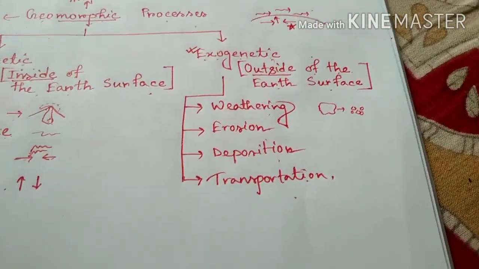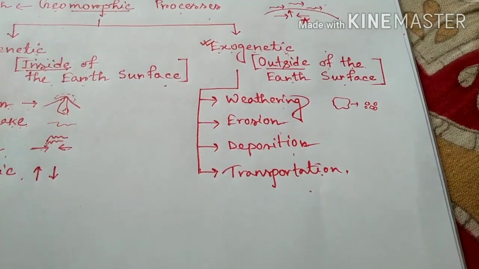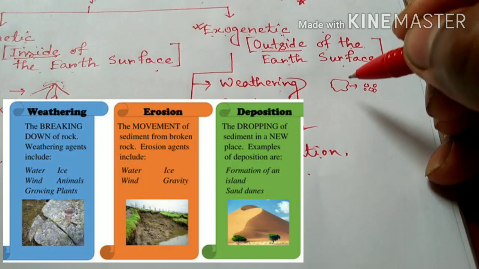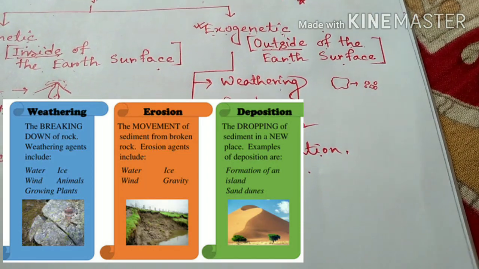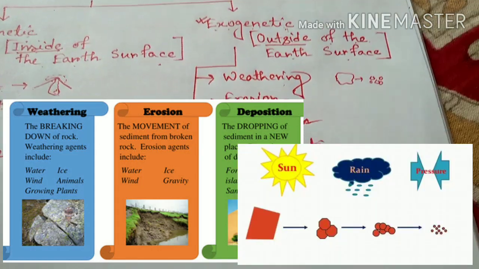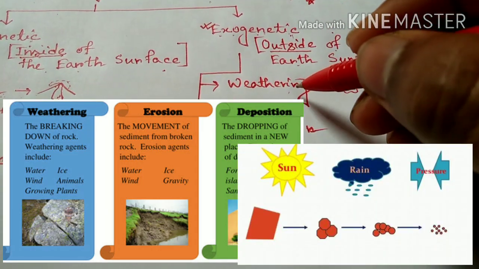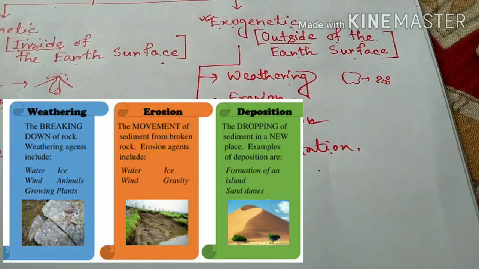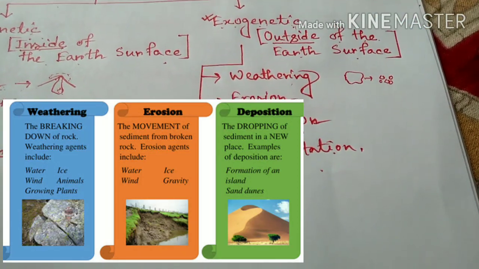Now on the other hand, exogenetic processes. Weathering: if you think this is a block of land surface, this land breaks down into small pieces. This process is called weathering. Next one, the erosion, very easy to remember.